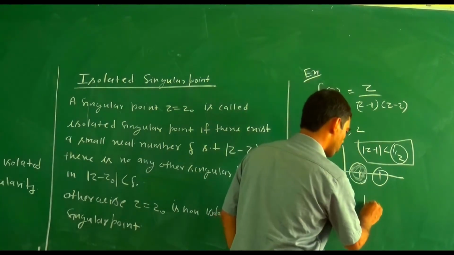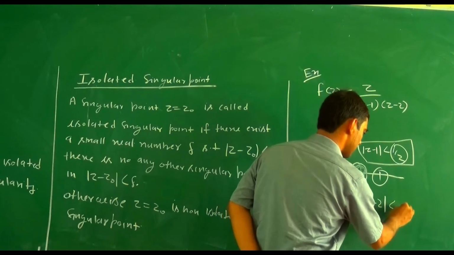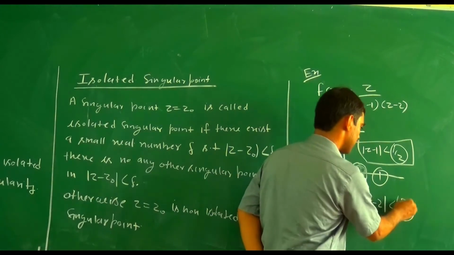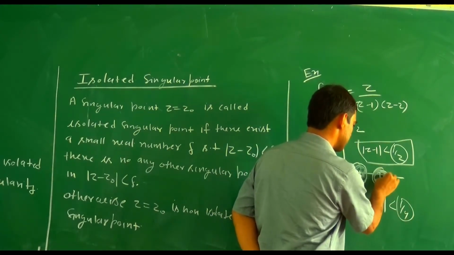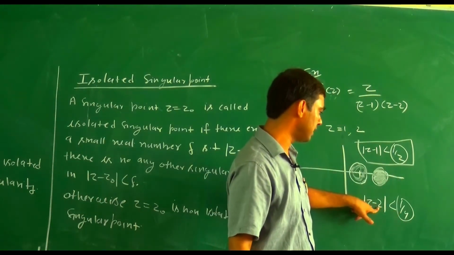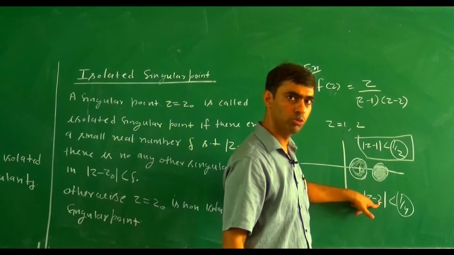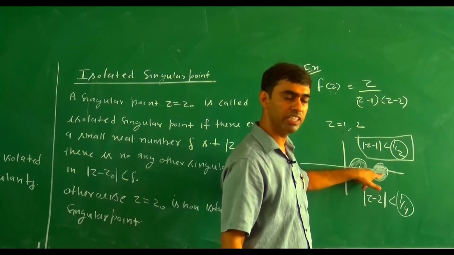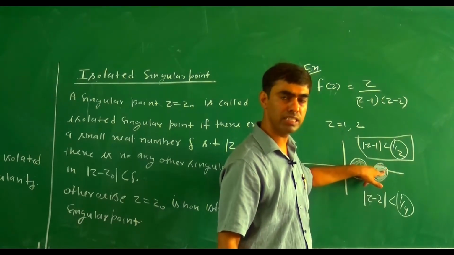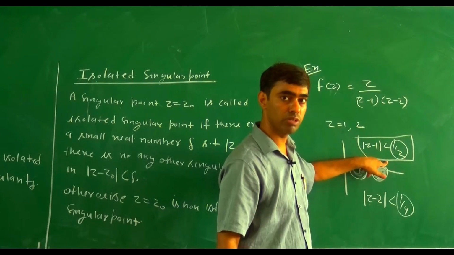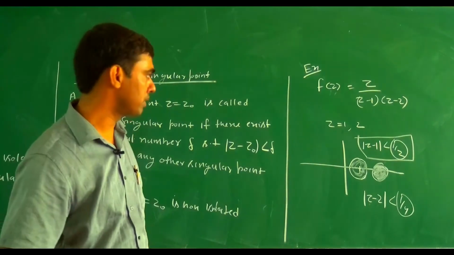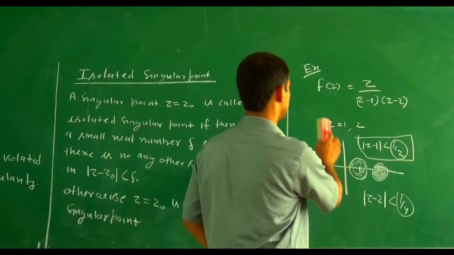Similarly, z equal 2 can also be categorized as an isolated singular point. Why? Because mod z minus 2 is less than, suppose, 1 by 4. Here delta is 1 by 4. We draw a small circle whose radius is 1 by 4 and whose center is 2. So we are able to draw a small region about z equal 2 where there is no other singular point. So z equal 2 is also an isolated singular point.